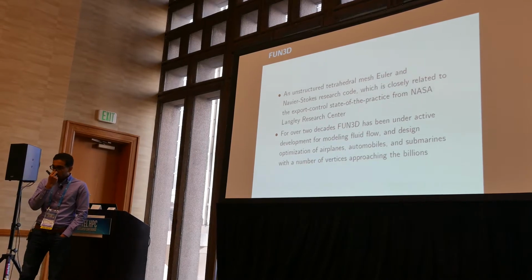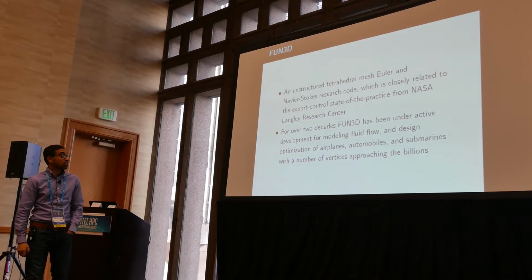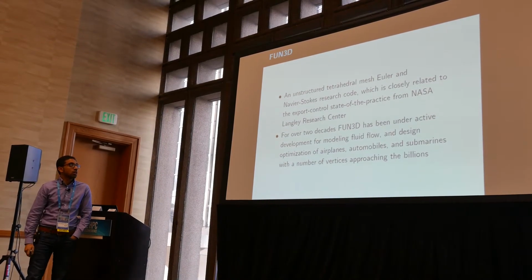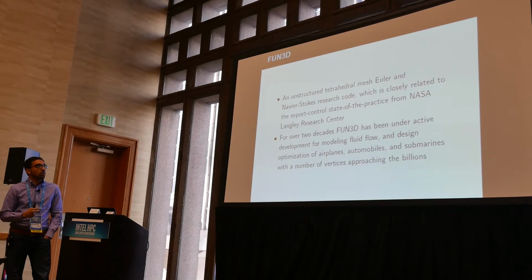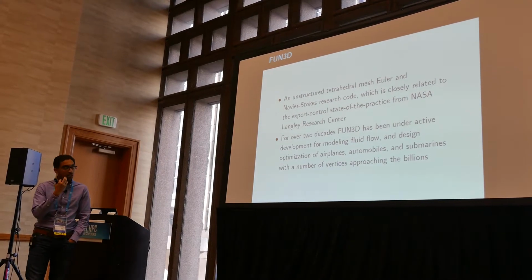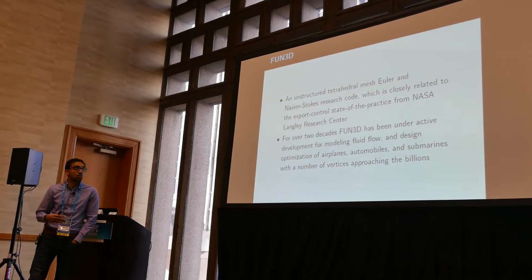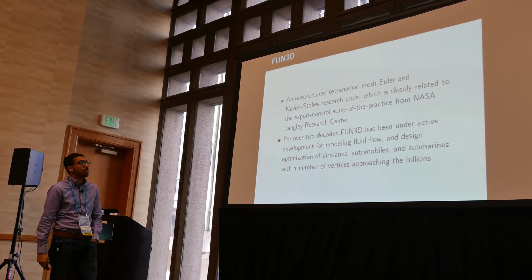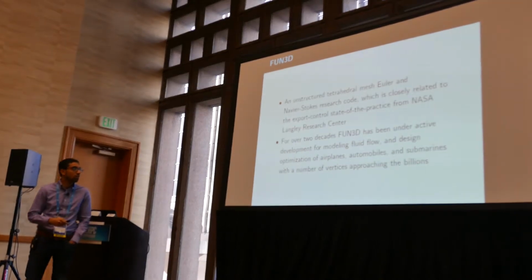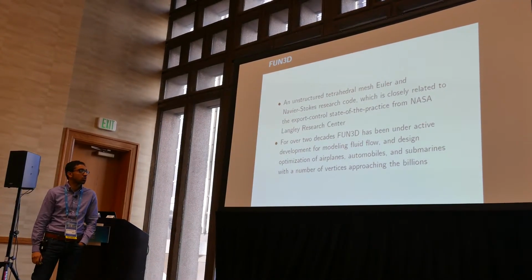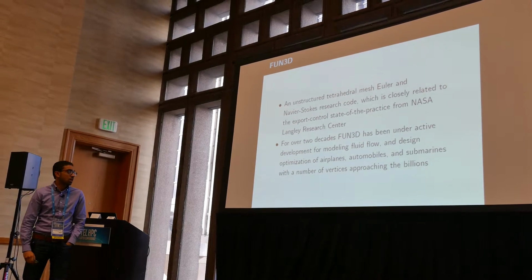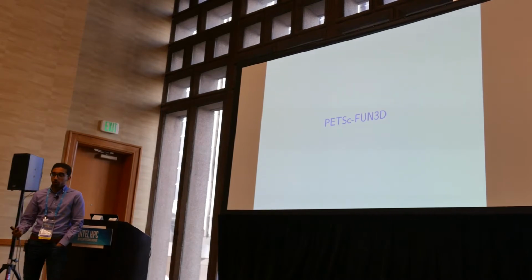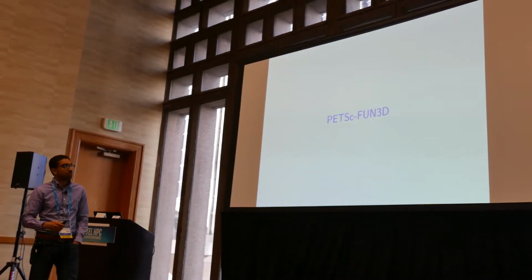FUN3D, or fully unstructured aerodynamics code. It is an unstructured tetrahedral mesh Euler code to solve the Navier-Stokes equations. It is a research code that was started initially by NASA Langley Research Center, and it's still the state of practice at NASA. For over 2 decades, FUN3D has been under active development for modeling fluid flow, design optimizations, aeroplanes, automobiles, and submarines with vertices approaching the billions. Our code is a fork from the original FUN3D. It's called PETSc-FUN3D.